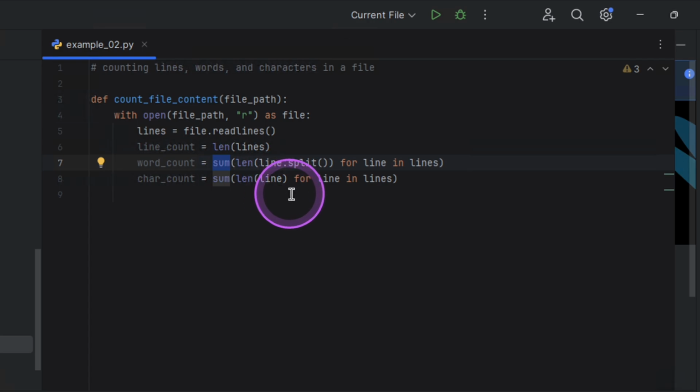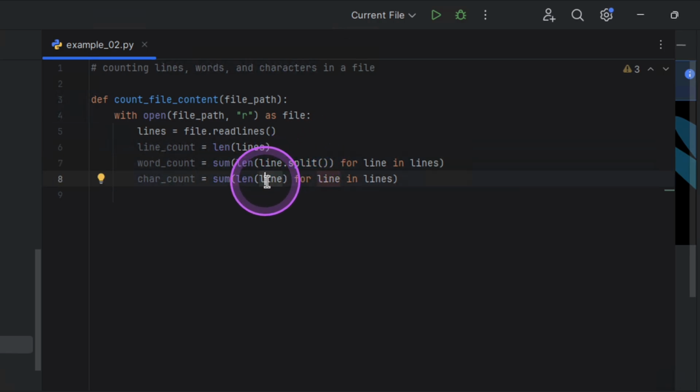Character count as well, I'm now going to be going further to say for line in lines. I'm going to be taking a sum of the length of each one without putting it in a list. The difference between the word count and the character count is that here I separated each of the words, but here I'm not going to be doing a separation. I'm going to be doing an actual count of each of the characters.